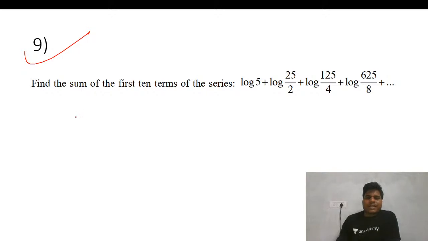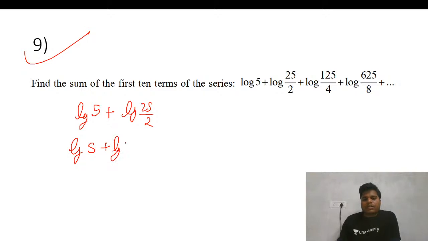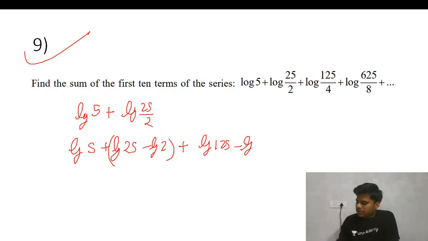So this is series and log, both the things. If you know the log concept, then only you will be able to solve it. So this is log 25 minus log 2. This can be written as log 5 plus log 25 minus log 2. This can be written as log 125 minus log 4. So in this manner we can write this one.